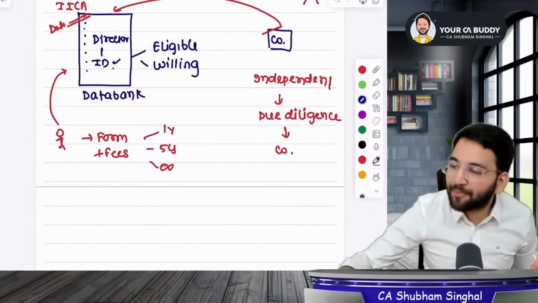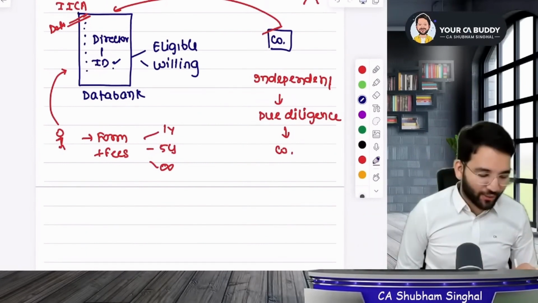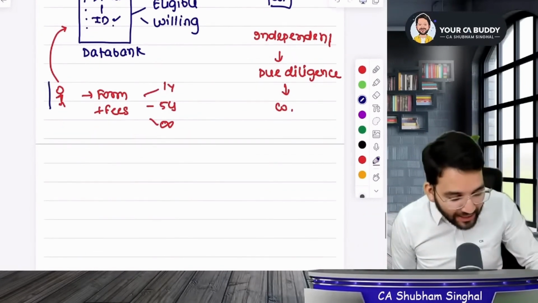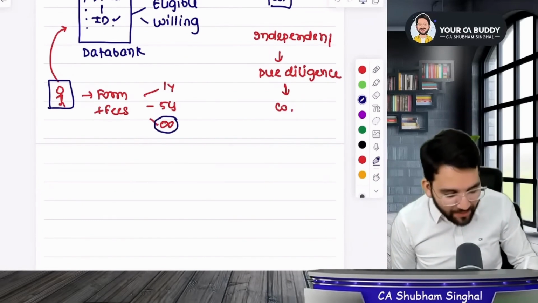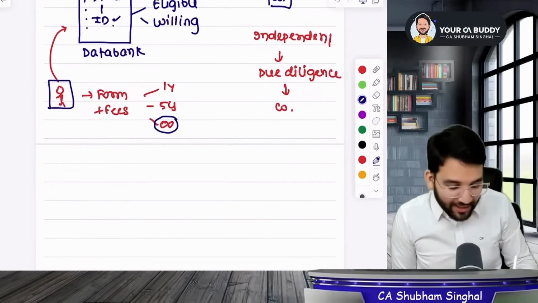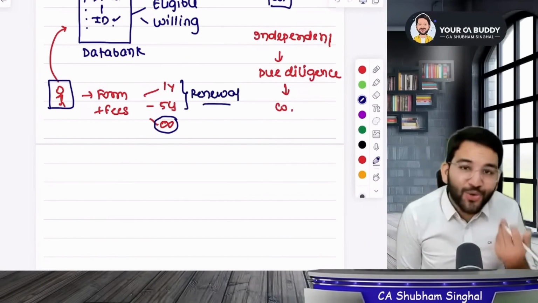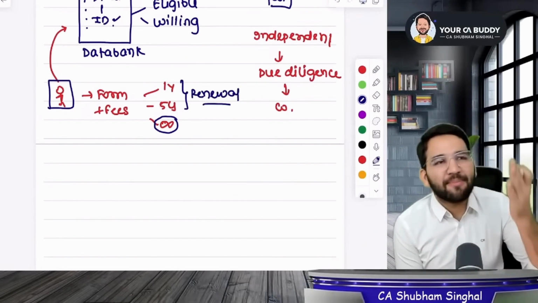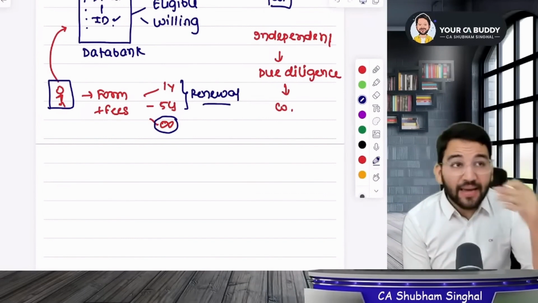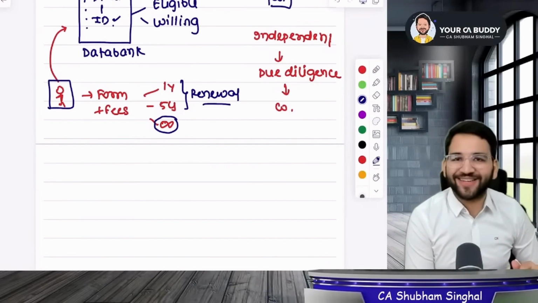What I said is that the fees of the form that you will pay is either for 1 year or for 3 years or for 5 years. Now what Apurva did, let's assume Apurva filled it for infinite time, for lifetime. So that's sorted. But if she fills the form for 1 year or 5 years, then she might have to get it renewed. That means she might have to renew her name in the list. To continue being an independent director or to become one, the name has to be renewed. If you are not the director anymore, then you can get it removed.